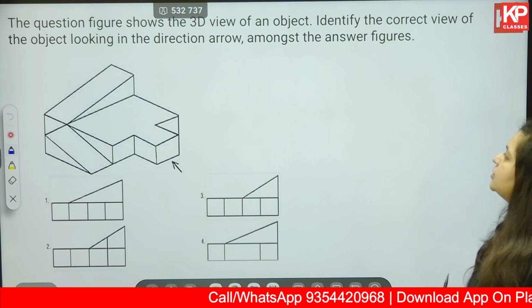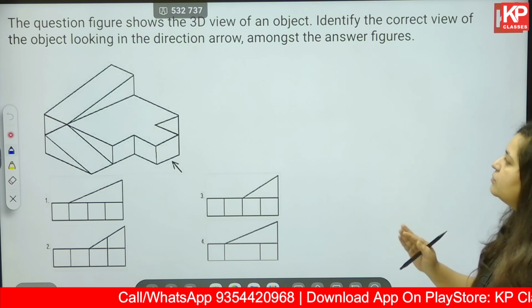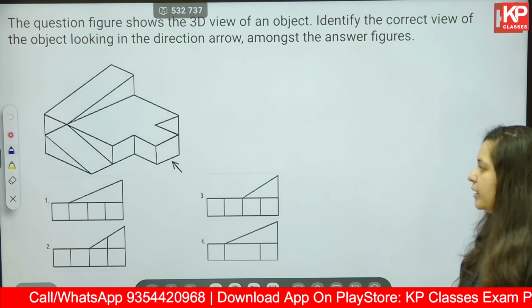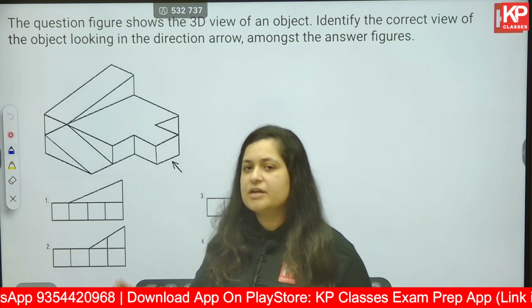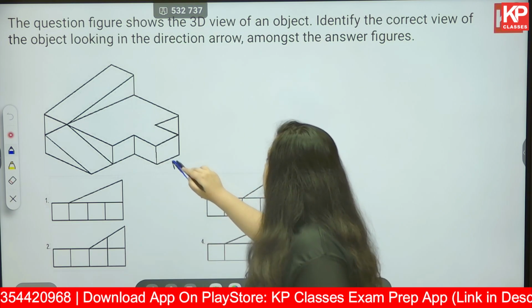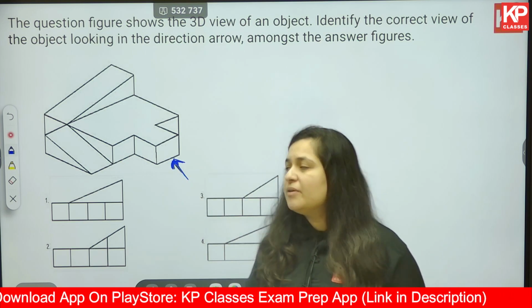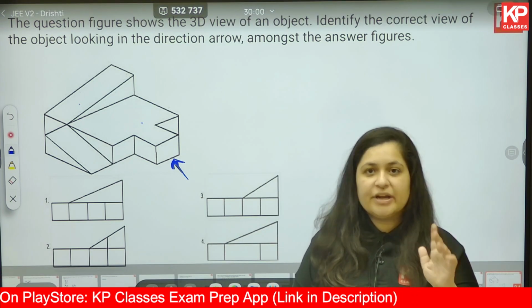The question figure shows the 3D view of an object. Identify the correct view of the object looking in the direction of the arrow amongst the answer figures. Now as I told you many times, they will give you top view, front view, etc. In this case they have given you the arrow, this is where the arrow is pointing towards. What do we do? First we simplify the object. So you have 1, 2, 3 3D objects.